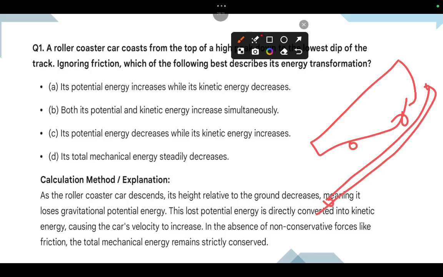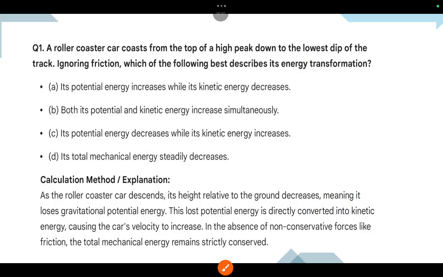Its potential energy increases while its kinetic energy decreases. Both its potential and kinetic energies increase simultaneously. Its potential energy decreases while its kinetic energy increases. Its total mechanical energy steadily decreases. So here, what is the answer? You can go for the explanation also. So the answer is, let's see here.